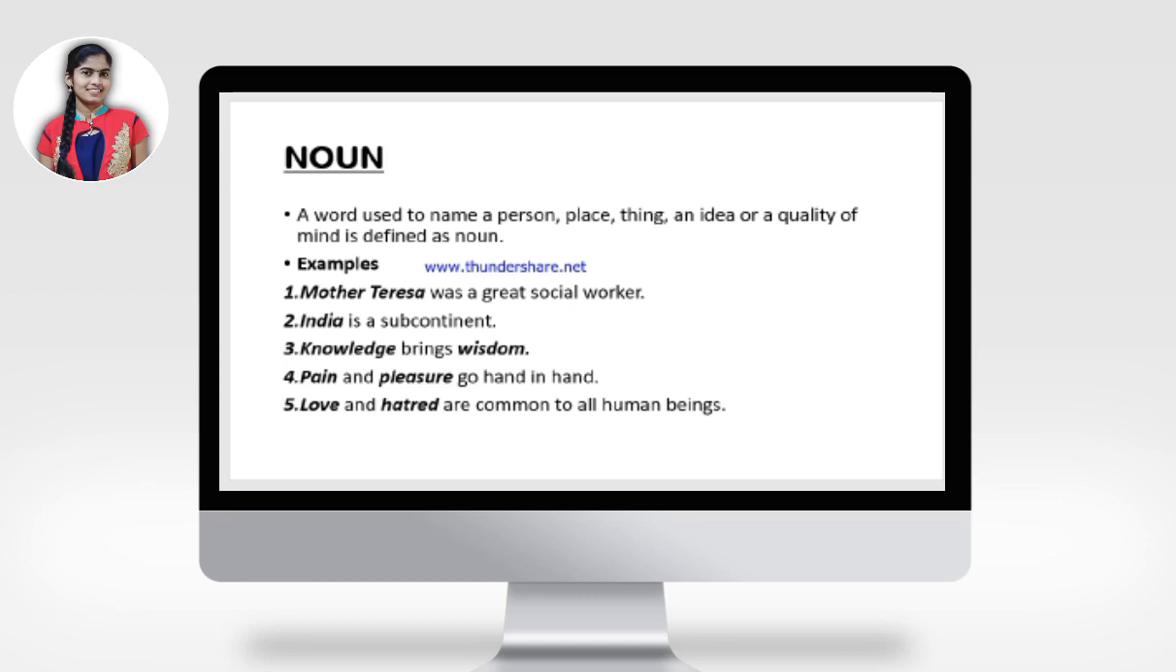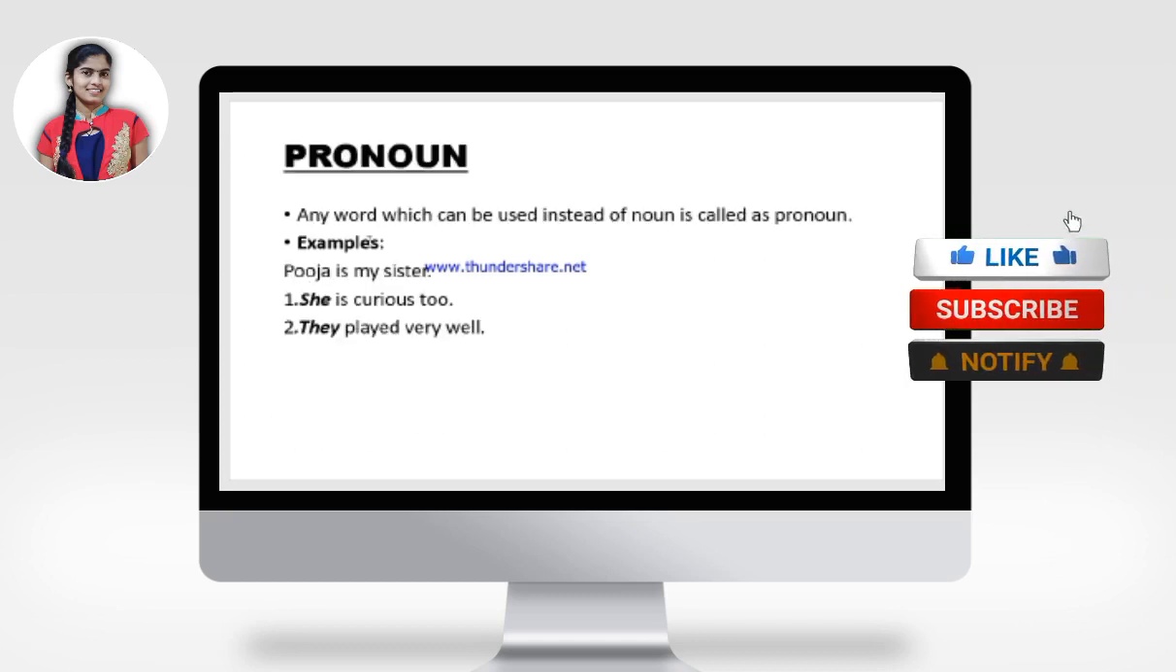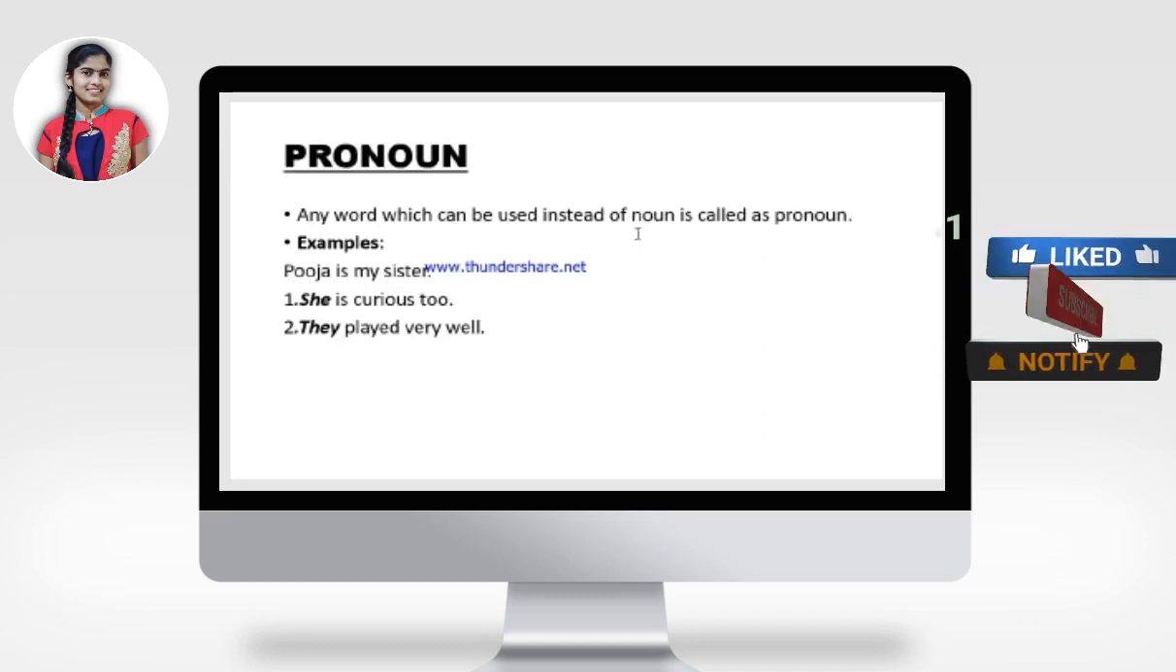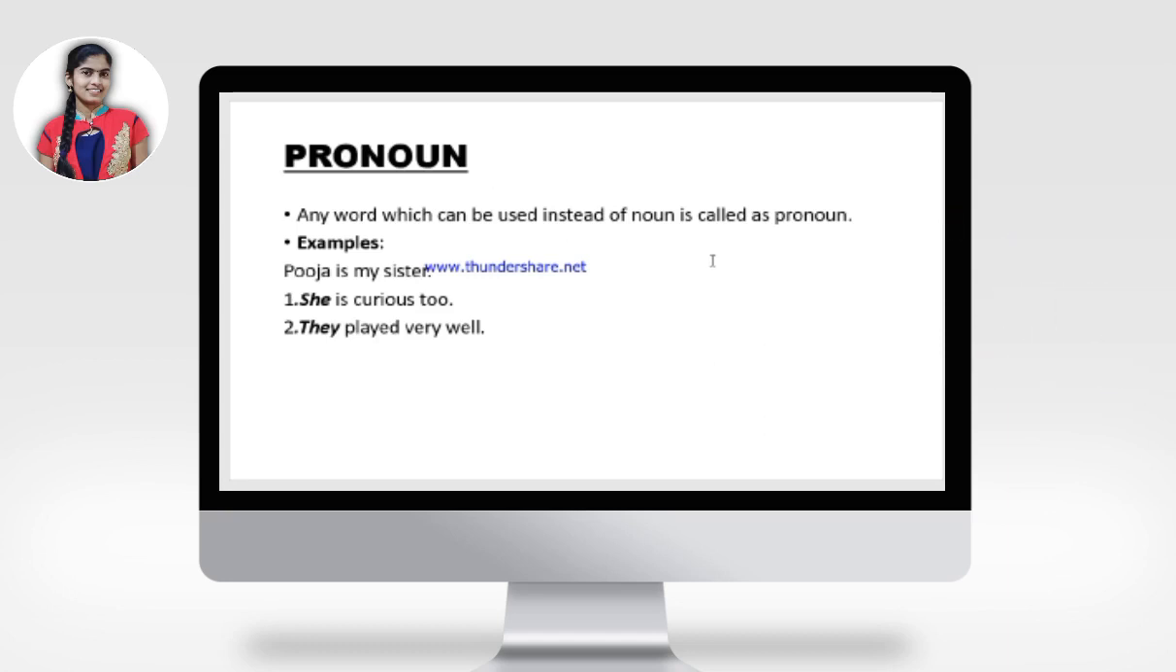Next, pronoun. Any word which can be used instead of a noun is known as a pronoun. Example: Pooja is my sister. Here, Pooja is a noun. To explain more about her, instead of using the name Pooja again and again, we can use she. She is curious too. Another example for pronoun is: they played very well.